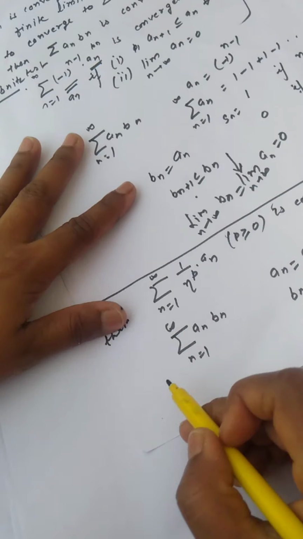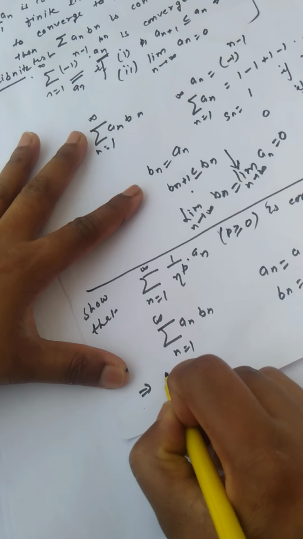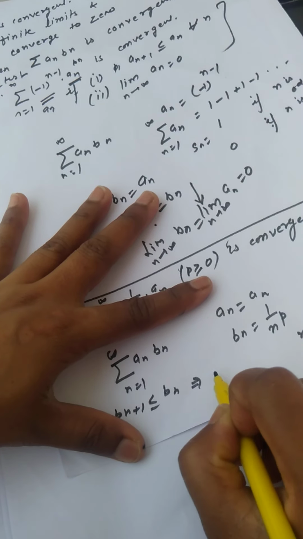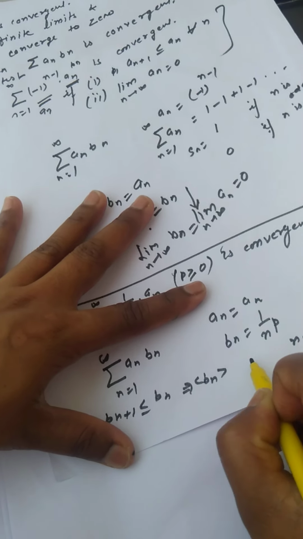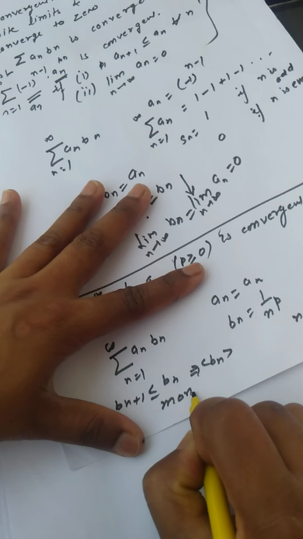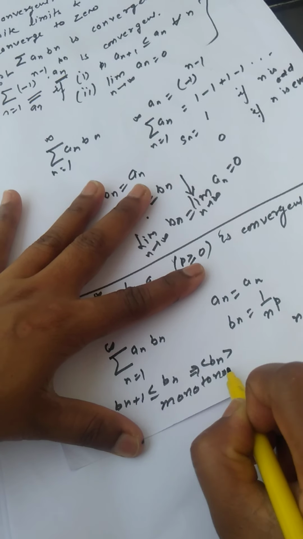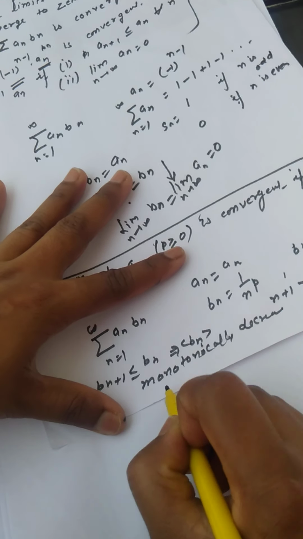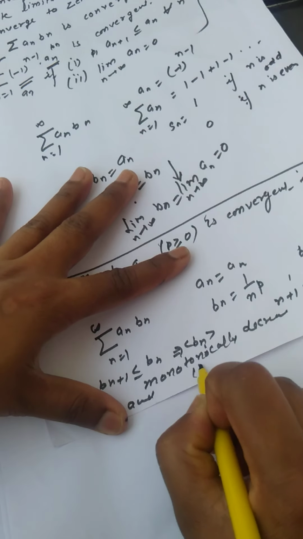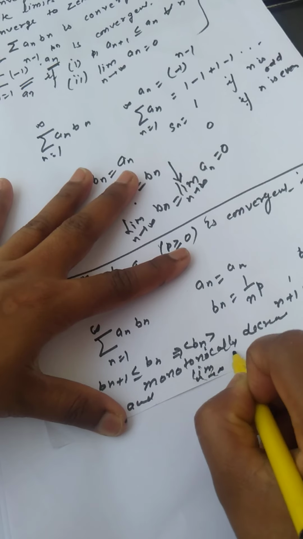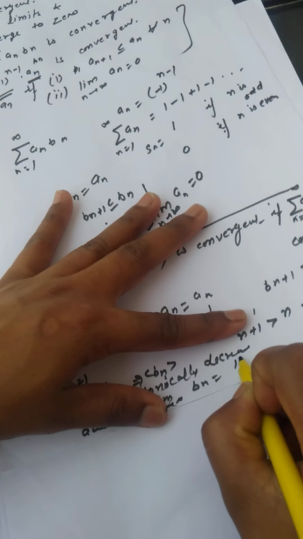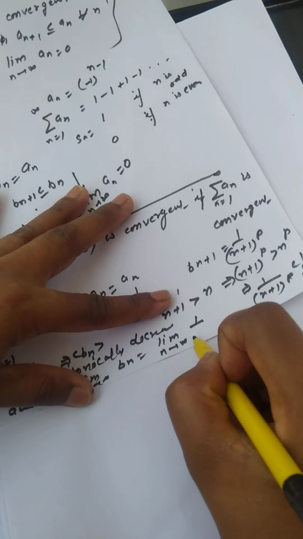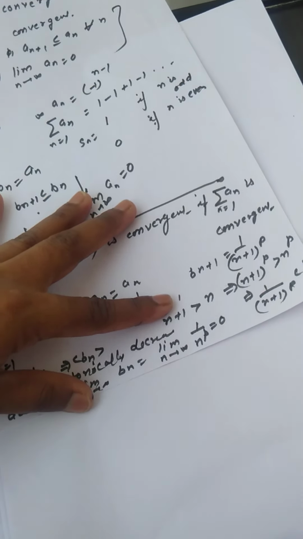That means b_(n+1) is less than or equal to b_n, and it implies that b_n is monotonically decreasing. And also limit as n approaches infinity of b_n, this is limit as n approaches infinity of 1 upon n raised to the power p, which is 0.